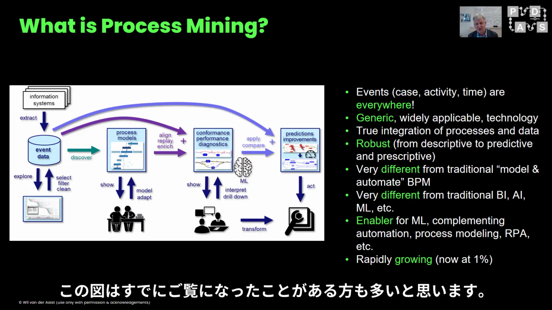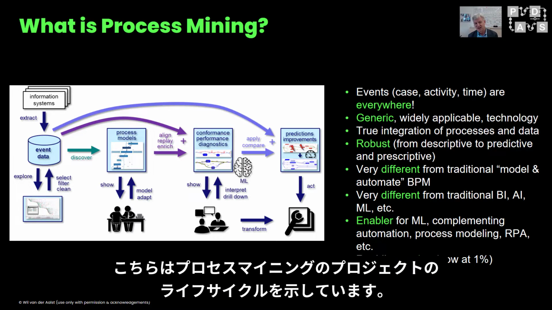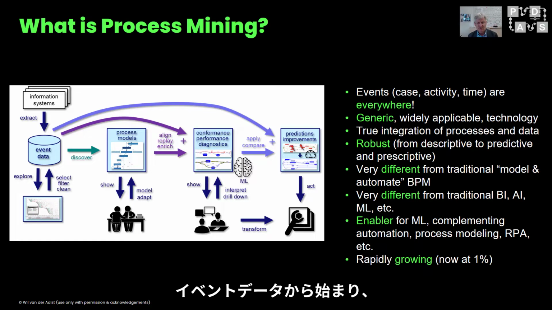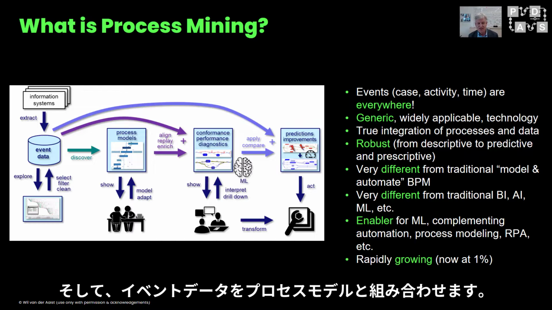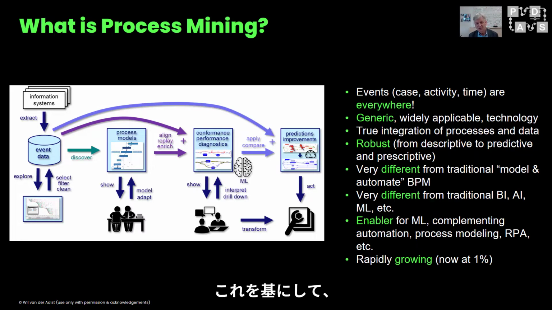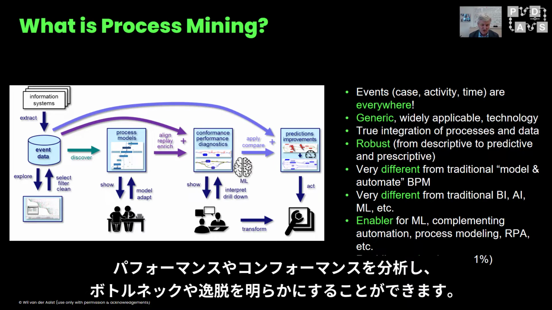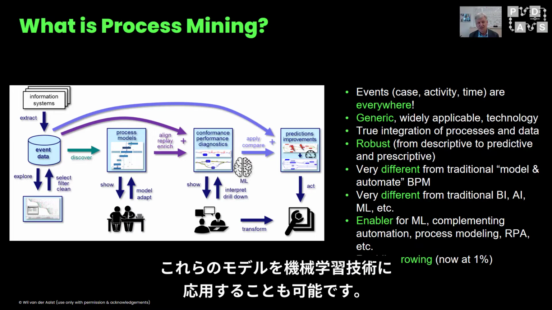So I'm sure that many of you have seen this diagram already. It is basically showing the life cycle of a process mining project. So we start from event data, then we discover processes, then we combine the event data with the discovered process models. Based on that, we can do performance and conformance analysis, showing where are bottlenecks, where are deviations. If one has enough data, one can even use these models to apply machine learning techniques.